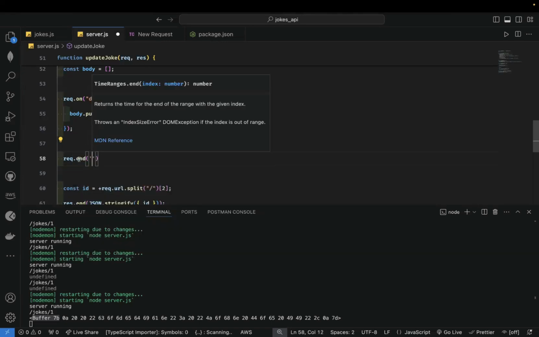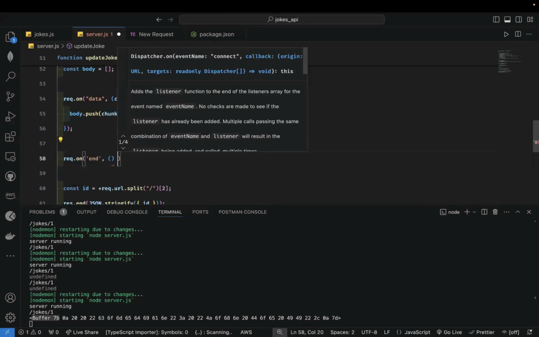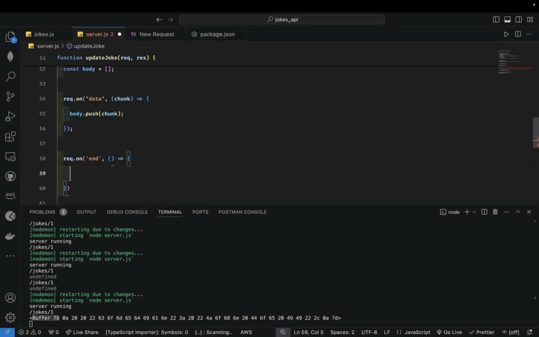So rec.on, sorry, end, right? At the end of that whole process, what do I want to do? Let me console log the, so I'm trying to shift this bar, but we'll leave it there. All right. So at the end of everything, what do I want to do? Let me just console log the body. Okay, so I can see what's happening.